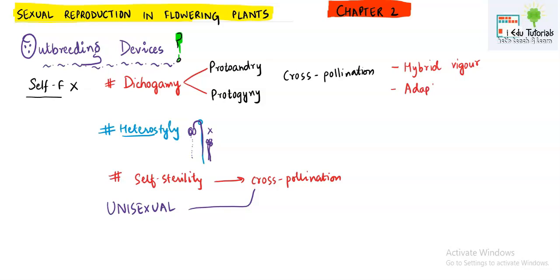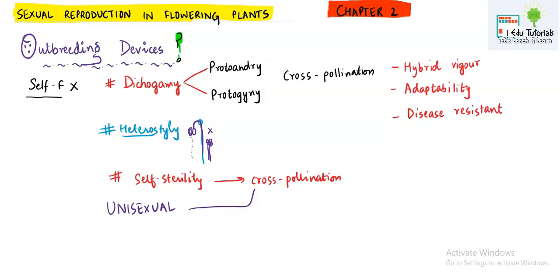Adaptability in the seeds will be more, meaning the ability of the seeds to settle into any environmental conditions. The third thing is that disease-resistant varieties will be more in number.